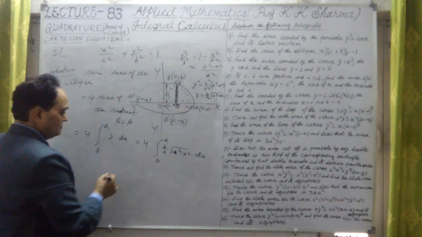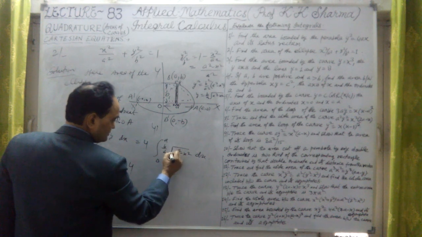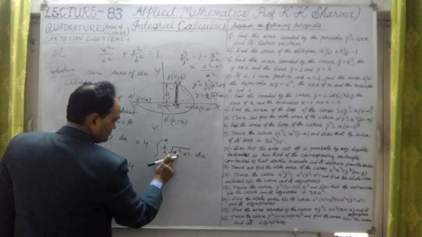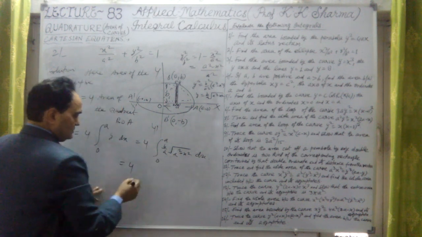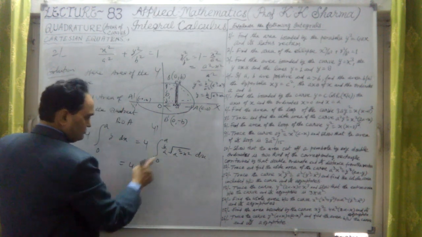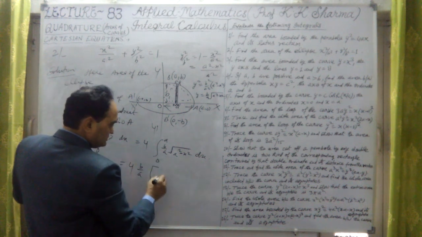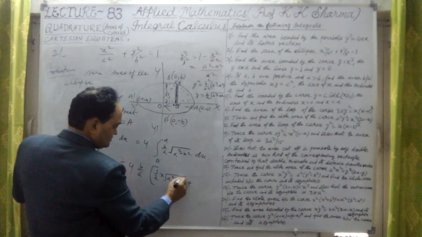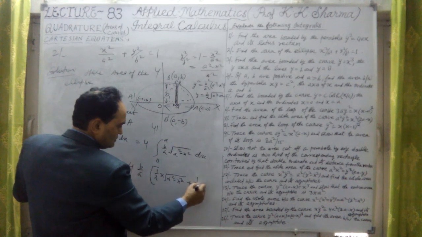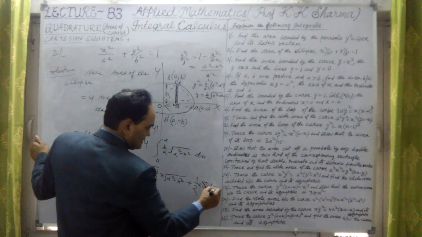But the final value will be, let me write the final answer of this question. Under root a square minus x square, we know what the integration of this is. Let me apply that shortcut formula. This is b upon a, let me take it outside. In between, the integration of this is 1 upon 2 into x under root a square minus x square plus 1 upon 2 a square into sine inverse x upon a.